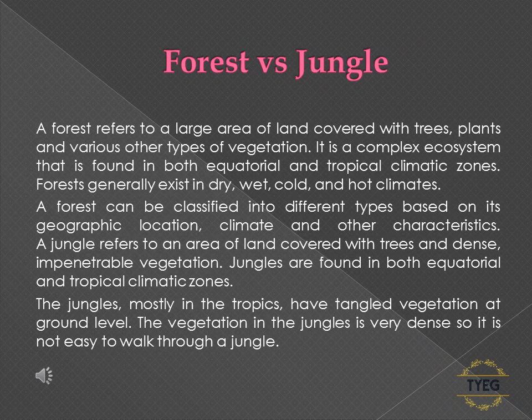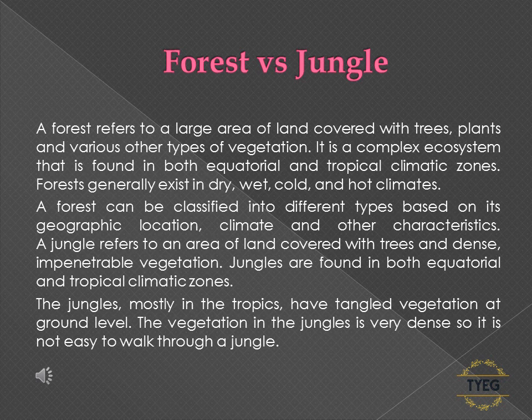Forest versus jungle. A forest refers to a large area of land covered with trees, plants and various other types of vegetation. It is a complex ecosystem that is found in both equatorial and tropical climatic zones. Forests generally exist in dry, wet, cold, and hot climates. A forest can be classified into different types based on its geographic location, climate and other characteristics.